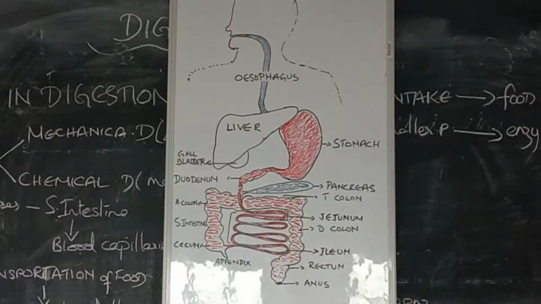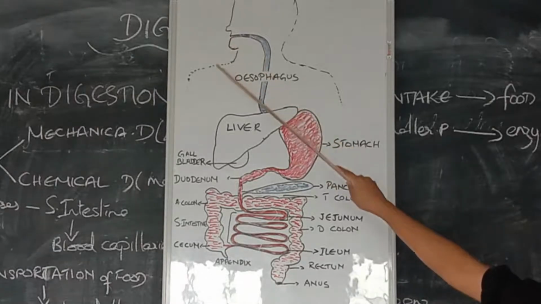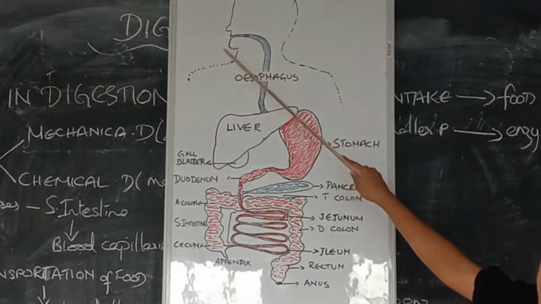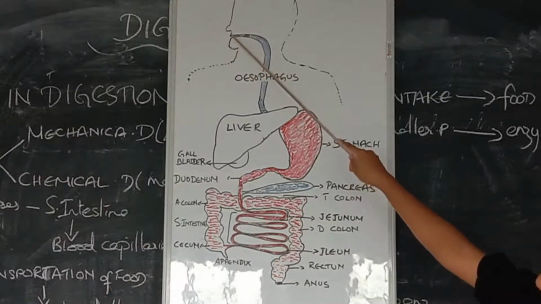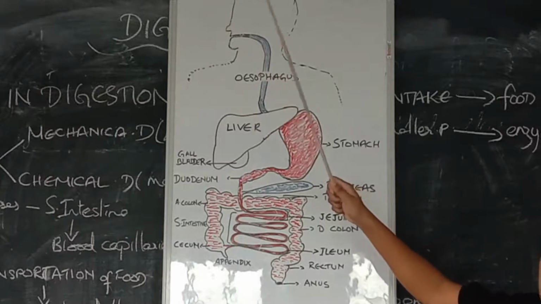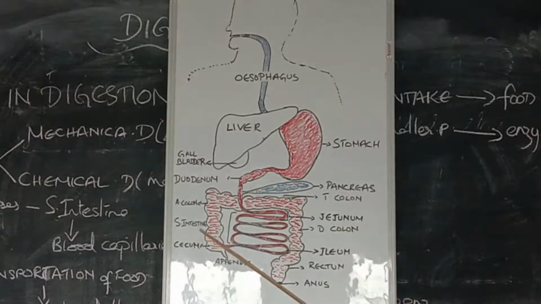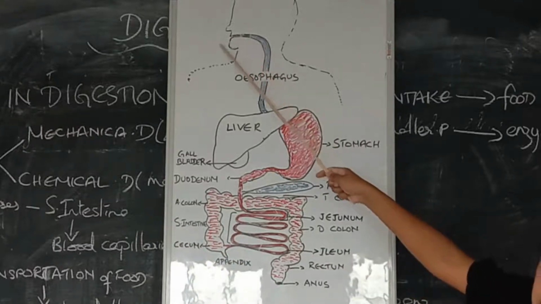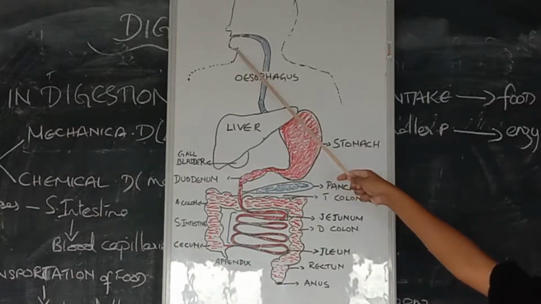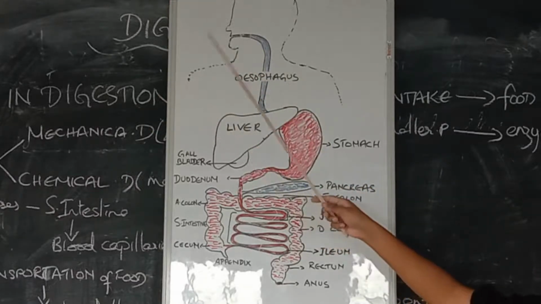Now, you can see the first step. This is the oral cavity. The mouth, tongue, and teeth make up your oral cavity. This portion is the mouth. It has the tongue and your teeth, which undergo mechanical digestion. So that is known as the oral cavity here. In the oral cavity, what happens? There is a mixing of the food with the saliva with the help of the tongue and teeth. There is a breaking down of food.